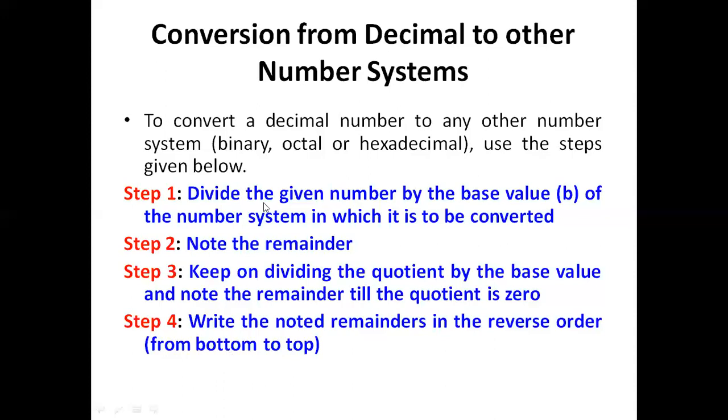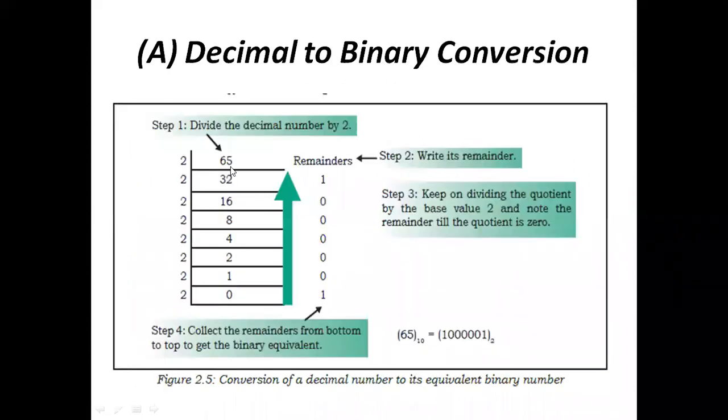By using these rules, now we are going to see how to convert decimal to binary, or decimal to octal, or decimal to hexadecimal. Here 65 is the decimal number. We want to convert it into binary. Decimal number is 65, and 65 divided by 2.